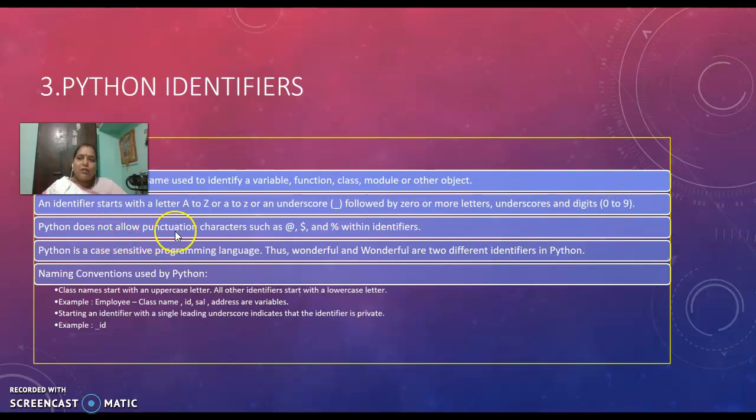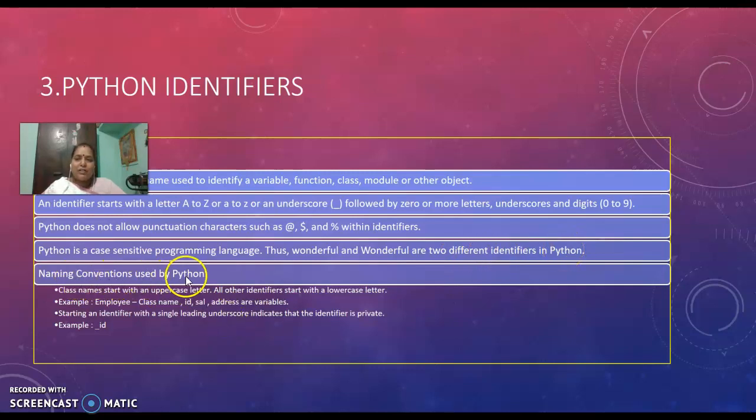Python does not allow punctuation characters such as special symbols @, $ and % within identifiers. Python is a case-sensitive programming language also, because it differentiates between uppercase alphabets and lowercase alphabets. Thus, in the term wonderful here, there is no uppercase letter available, and in this Wonderful, the first letter is an uppercase alphabet. So these two strings are two different identifiers in Python.